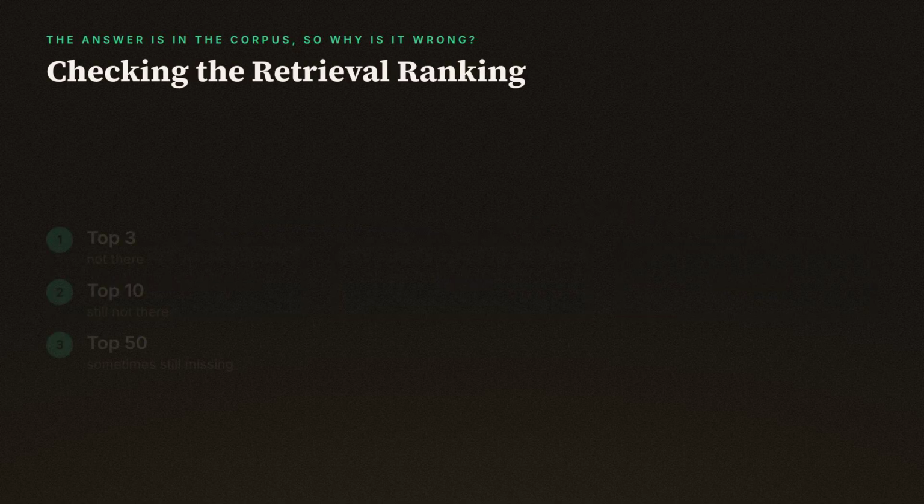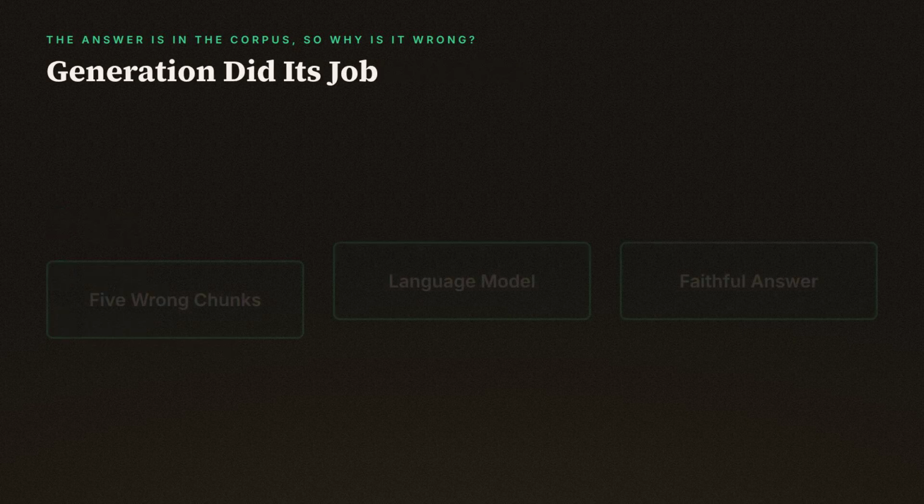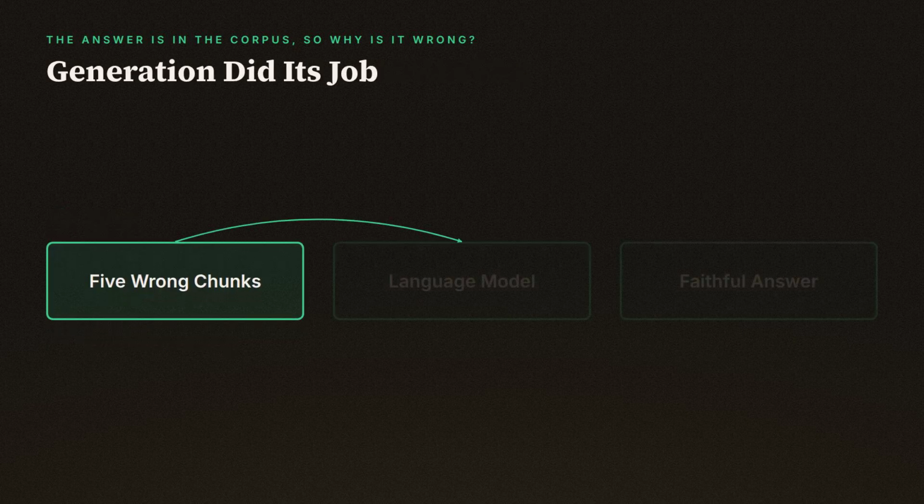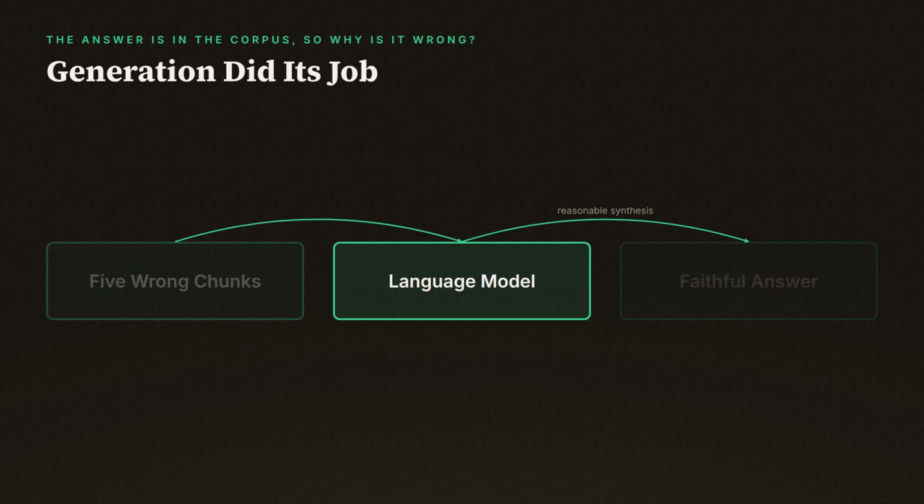But if you actually log what got passed into the prompt, you'll usually find something else entirely. The correct chunk was never retrieved. It wasn't in the top 3, it wasn't in the top 10. Sometimes it isn't even in the top 50. The model was handed 5 chunks of plausible sounding but wrong context. And it did exactly what language models do with context. It answered faithfully from what it was given.